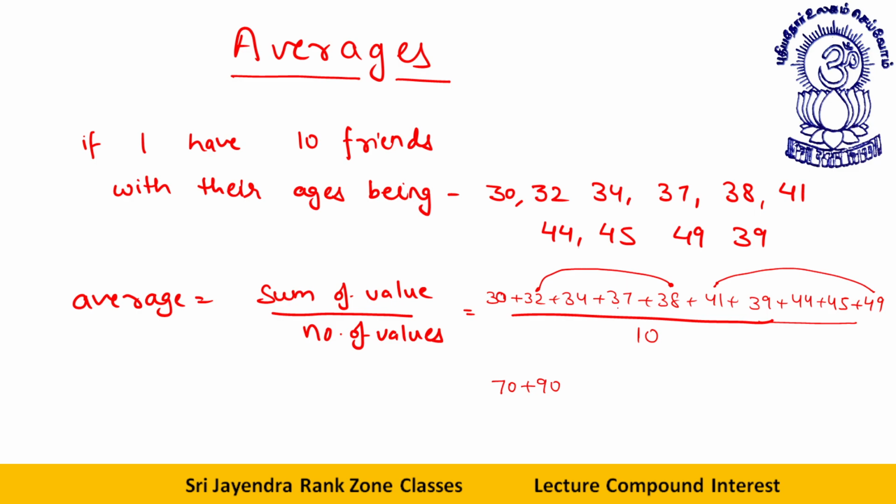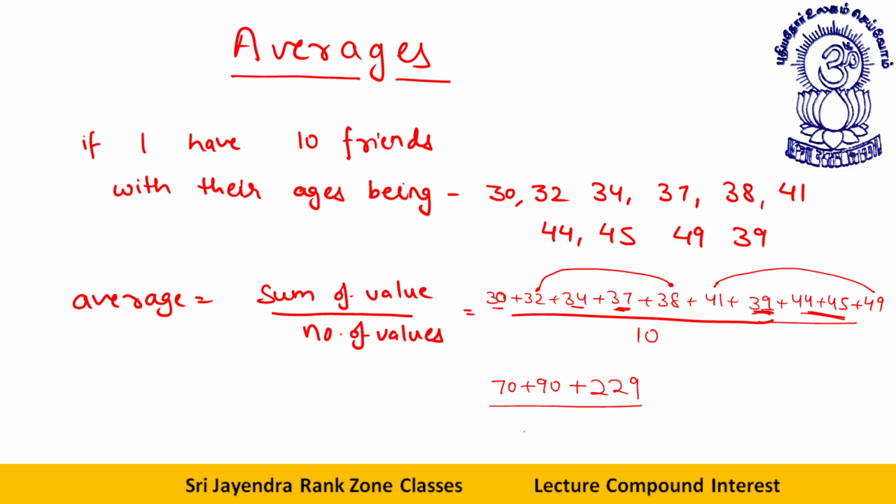Let's add them. 30 plus 34, 64. 64 plus 30, 94. 94 plus 7, 101. 101 plus 9, 110. 110 plus 31, 140. 140 plus 80, 220. 220 plus 4 plus 5, 229.